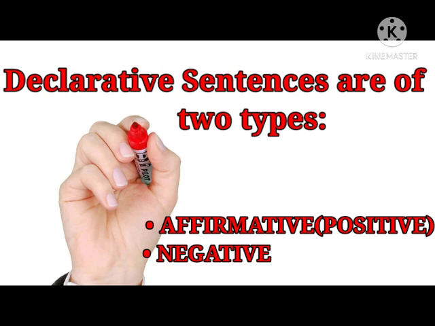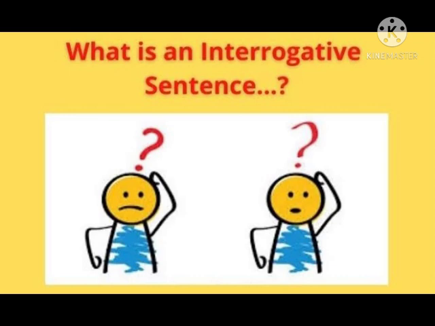Now let's move on to the next one. The next kind of sentence is interrogative sentence. Basically these sentences ask a question and we put a question mark at the end of these sentences. For example, how did Tansen become such a great singer? Second, did he create any new ragas? What we have observed in these 2 sentences, both start with a capital letter and end